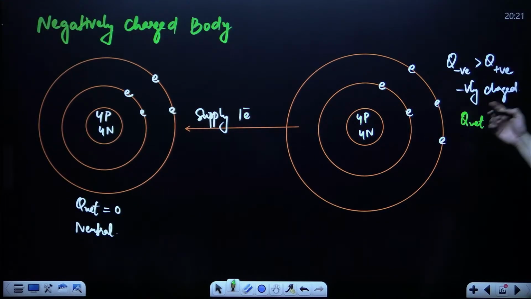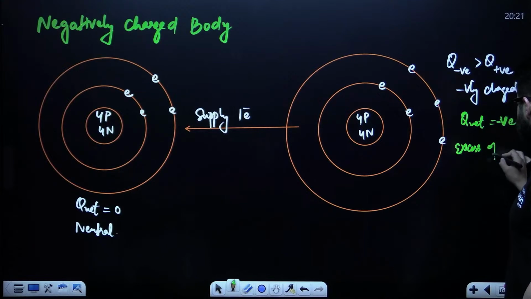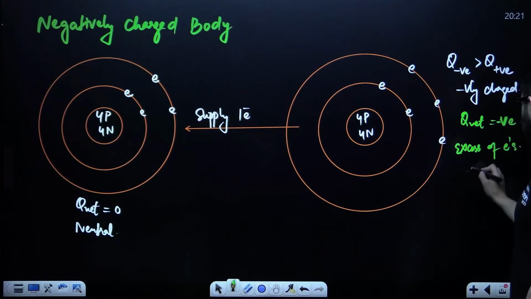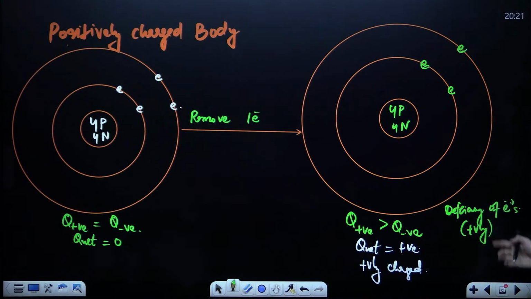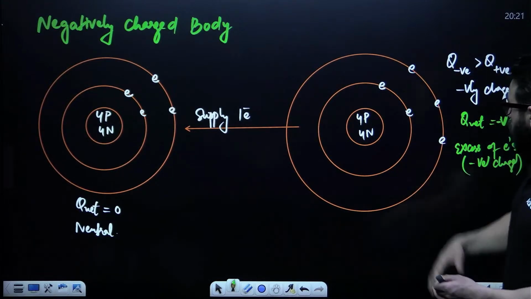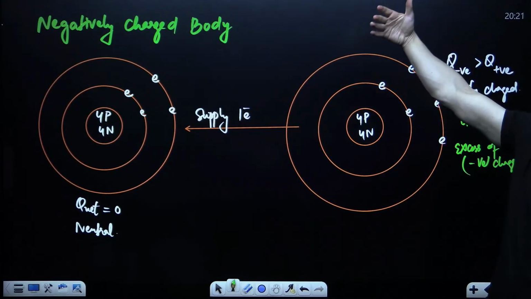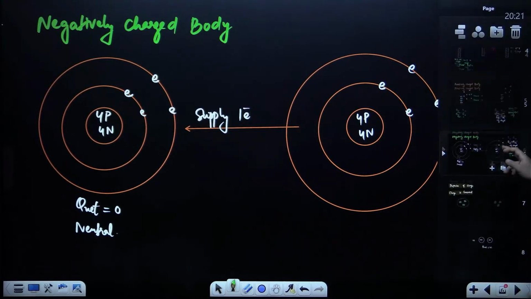And when it comes to negative charge, it means excess of electrons. Negative charge means excess of electrons. Positive charge means deficiency of electrons. If you have more electrons, it is negatively charged. If you have fewer electrons, it is positively charged. As simple as that.